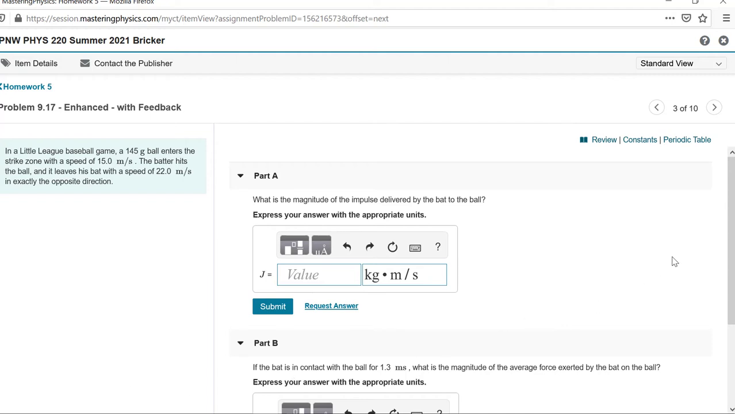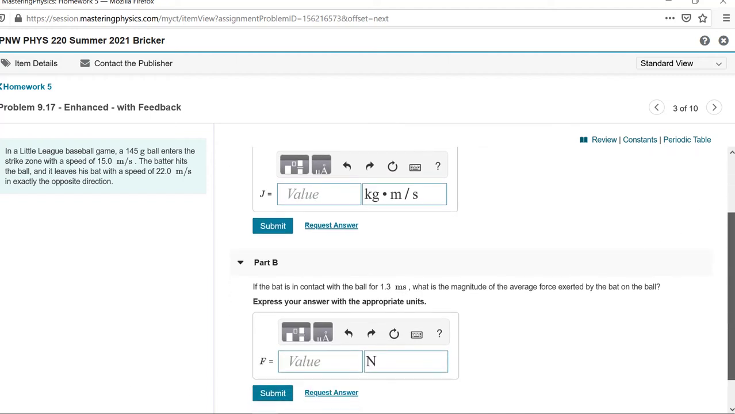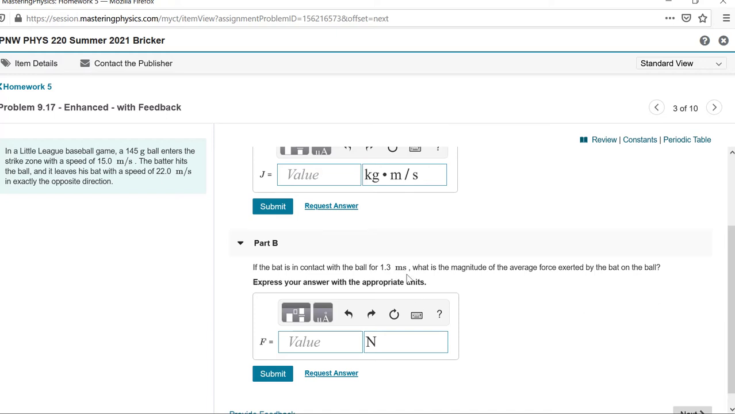And then next part here, if the bat is in contact with the ball for 1.3 milliseconds, what's the average force? Okay, so we have to be careful. If the ball comes in at 15 meters per second one direction, goes back at 22 in the other direction, impulse is a vector quantity. If we say 15 is positive, 22's got to be negative. You have to bring that to the problem.